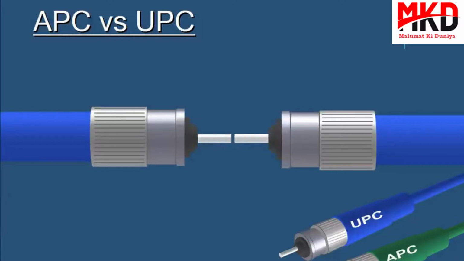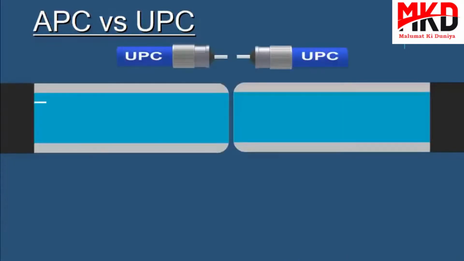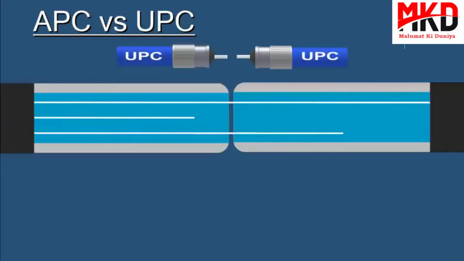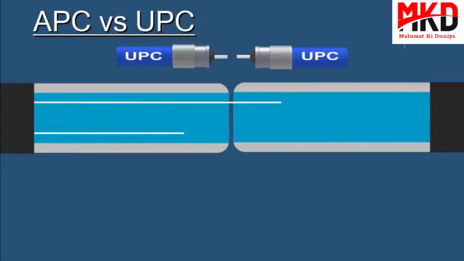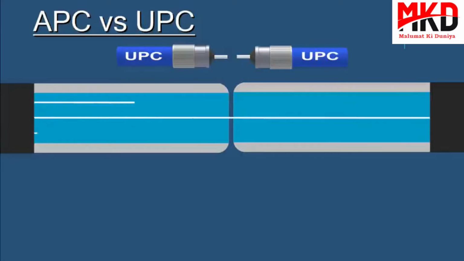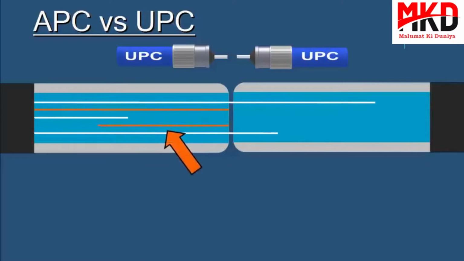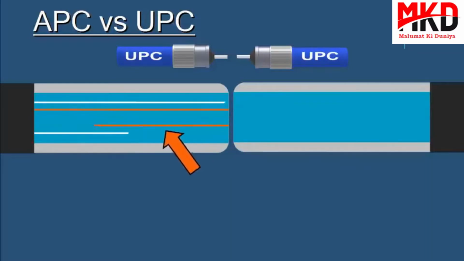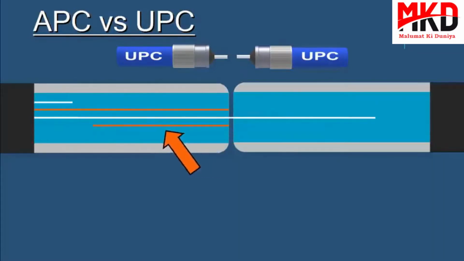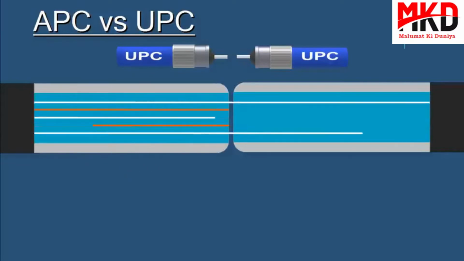So what happens is at the point where the connectors join, light is transmitted from one connector to the other connector, but at that point where light passes to the other connector, light will reflect back in the opposite direction towards the light source. And as this happens, there is signal loss.